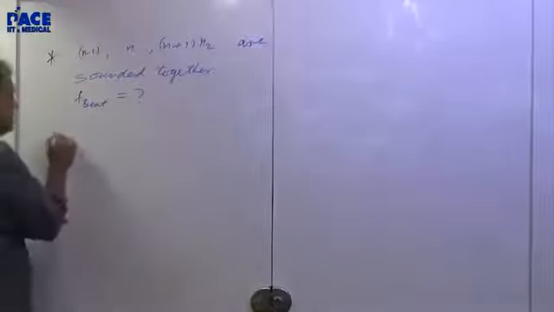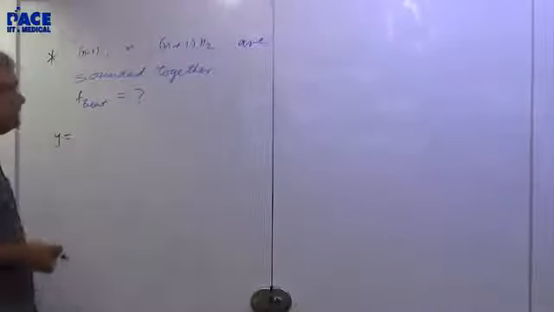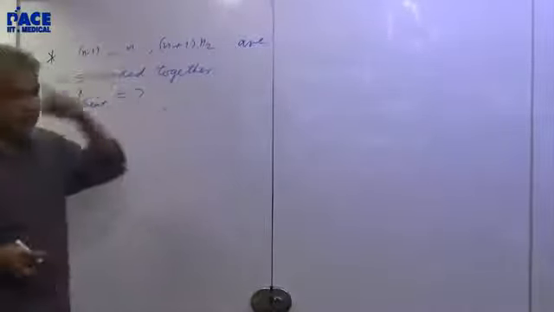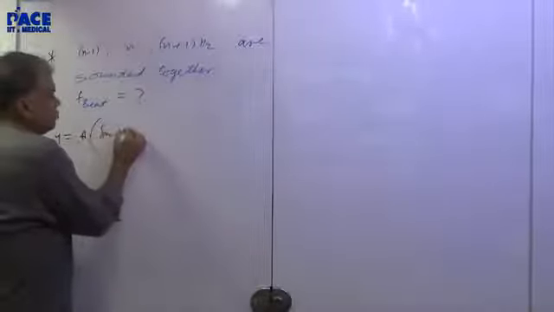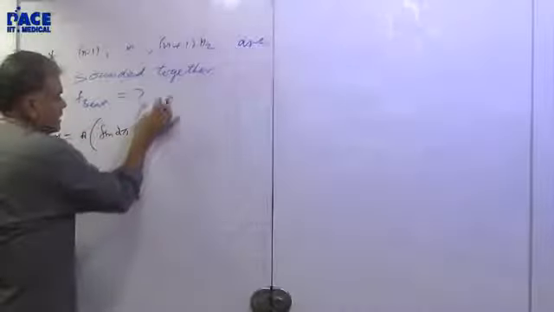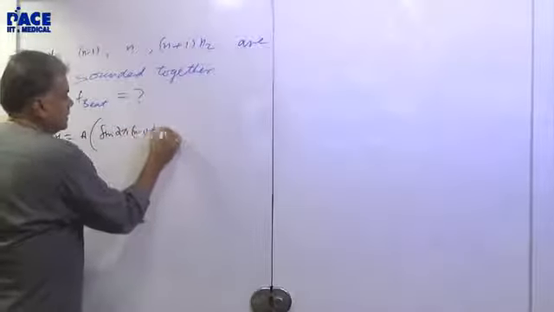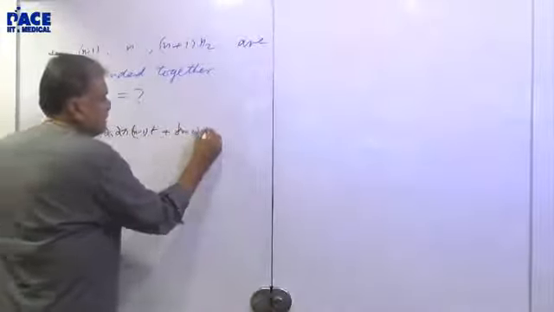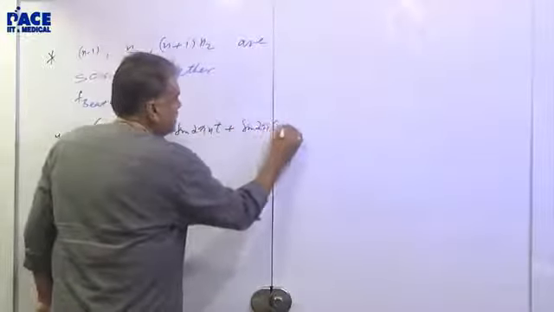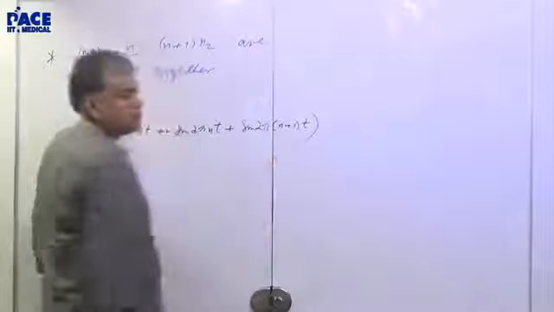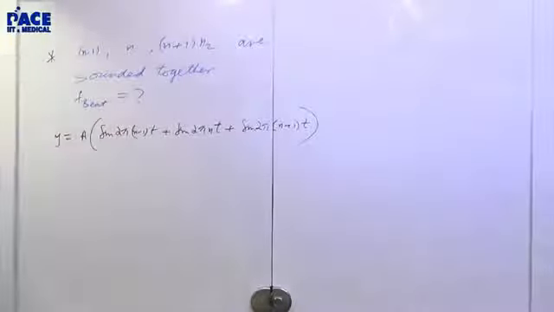This means at the human ear you will have y1 plus y2 plus y3, which I can rewrite as A sine 2 pi (n minus 1)t plus sine 2 pi nt plus sine 2 pi (n plus 1)t. This is the same approach I took fundamentally earlier.